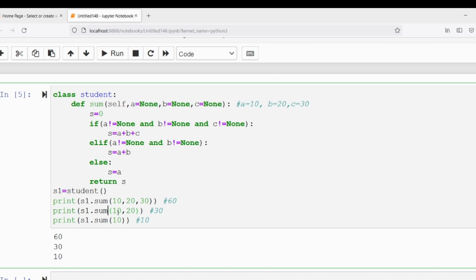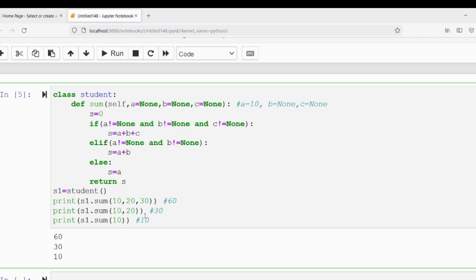Come to this print statement. You are passing only two values. So a will have the value 10, b will have the value 20, and c will have the default value None. In this case, this condition will be false. However, this condition will be true. So s is equal to a plus b, 10 plus 20 will be 30. So you return 30, and you get 30 as output. In the case of sum with 10, a will have the value 10, and b and c will have the value None. So these two conditions will be false. The else block will be executed, so s will consist of only 10. That value you are returning. So that's why you're getting the output as 10.